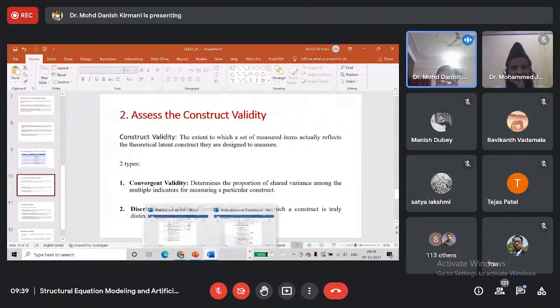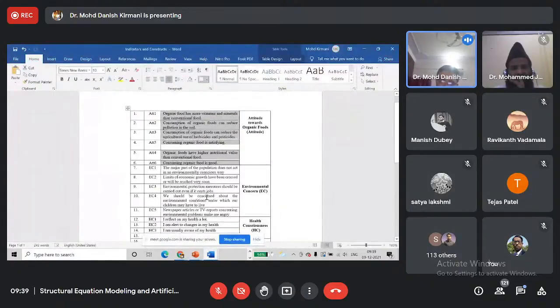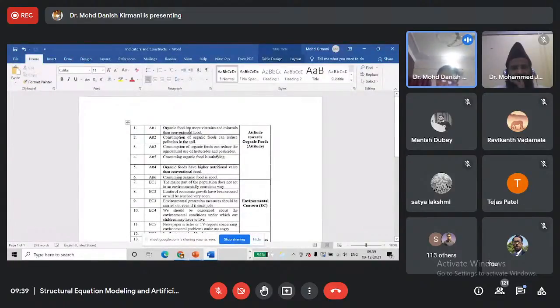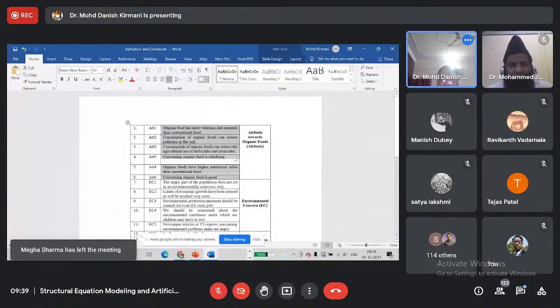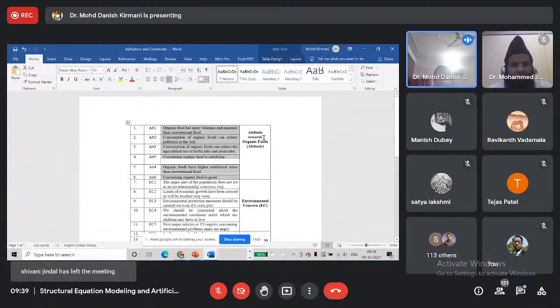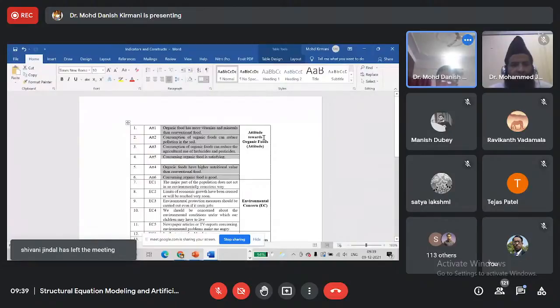If we talk about the definition of validity, validity means how well the indicator items are measuring what we expected them to measure. So construct validity measures the degree to which a set of measured items actually reflects the theoretical construct. Coming back to our example, I expect that these 6 indicators will measure attitude towards organic foods. Construct validity will tell me how well these 6 items are actually measuring attitude towards organic foods. I have some indicators of construct validity.